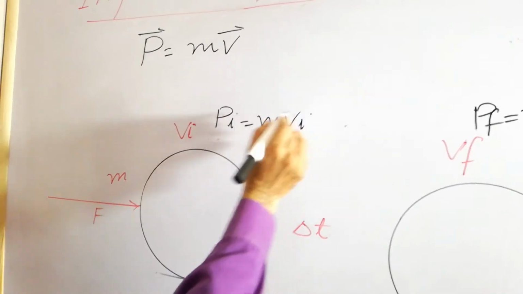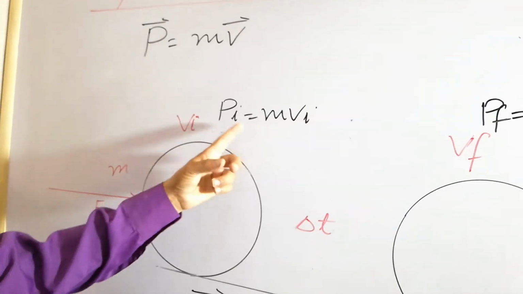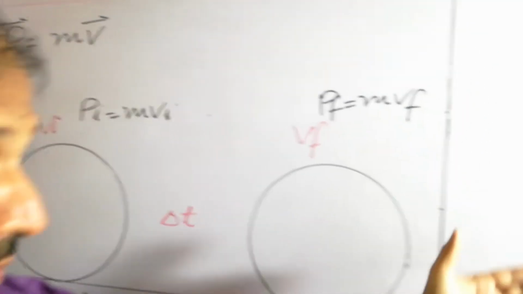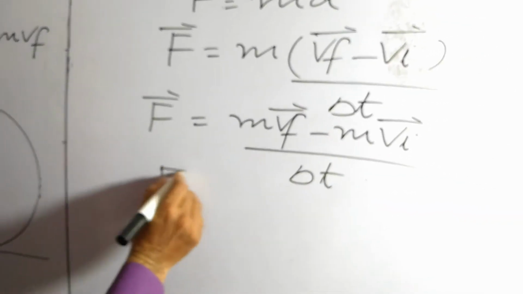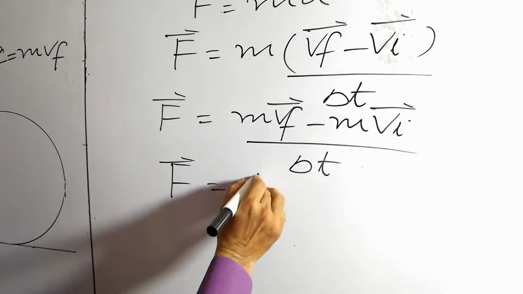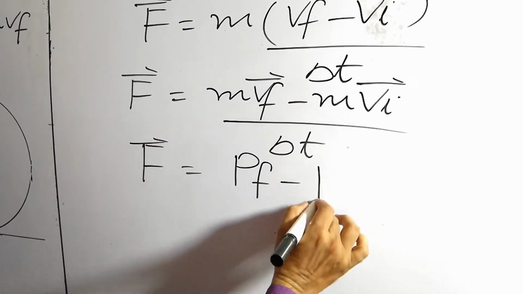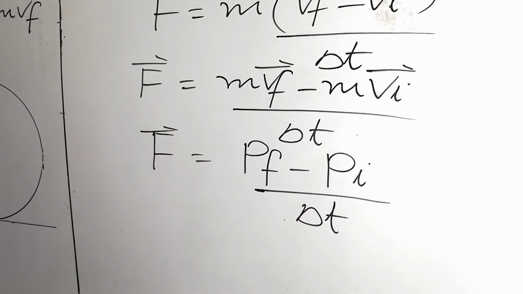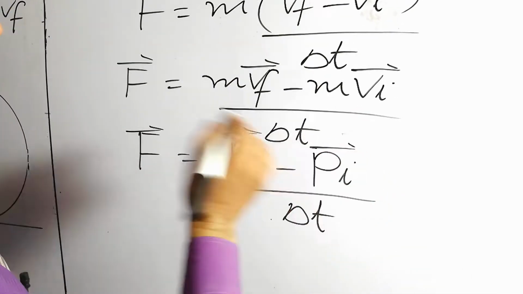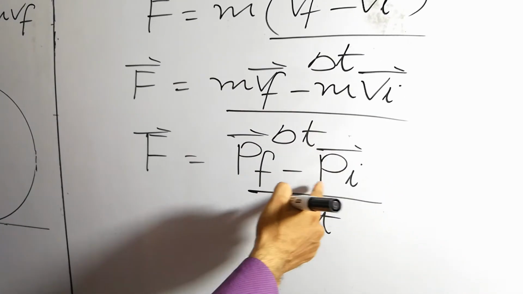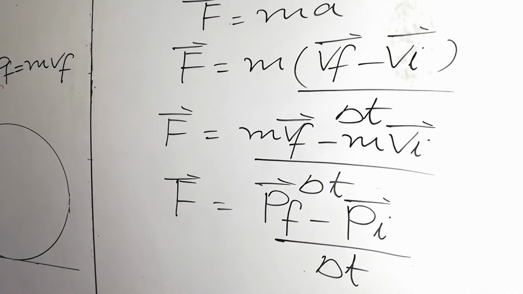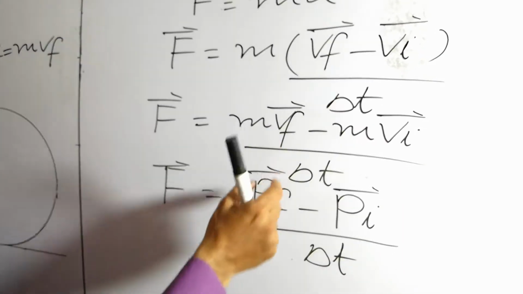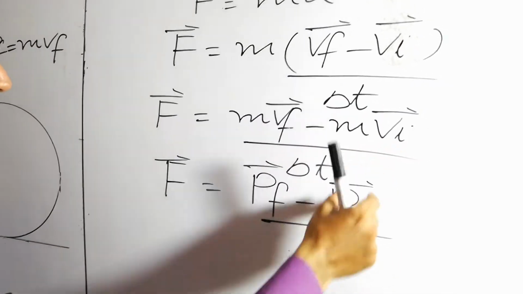So initial momentum Pi is equal to mVi and final momentum is equal to mVf. Putting these values in that equation, we get Pf minus Pi divided by delta t. It's a vector quantity. Mass is always constant, so there is no change in mass; it remains the same.